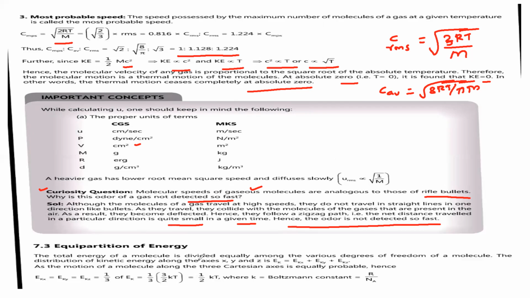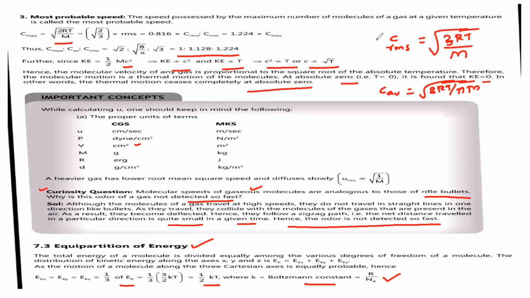So the total energy of a molecule is divided among the various degrees of freedom. Now, what is this equipartition of energy? The total energy of a gas molecule is divided equally among the various degrees of freedom of a molecule. So the distribution of kinetic energy along the x, y, and z axes is Ek equal to Ekx, Eky, and Ekz. By this we can say 1 by 3 into 3 by 2 kT, that is 1 by 2 kT, where k is called the Boltzmann constant, R by N naught or R by Na.